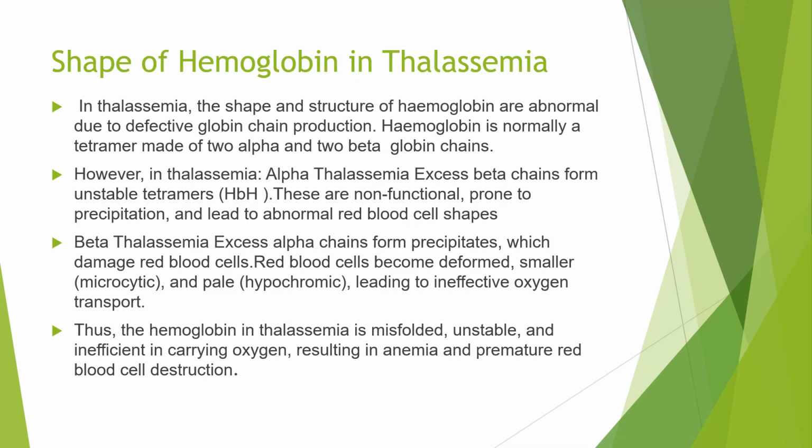Just now we have spoken about the change in shape of hemoglobin. The shape and structure of hemoglobin are abnormal due to a defective globin chain. Hemoglobin is a tetramer made up of 2 alpha and 2 beta globin chains. Whatever changes happen in the alpha chain, there will be deformity in the shape of hemoglobin, and in the beta chains also there will be a change in hemoglobin shape.